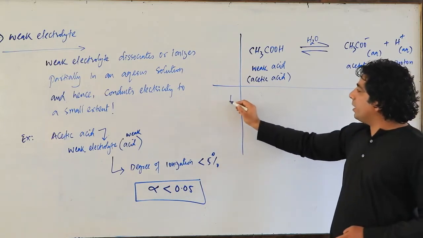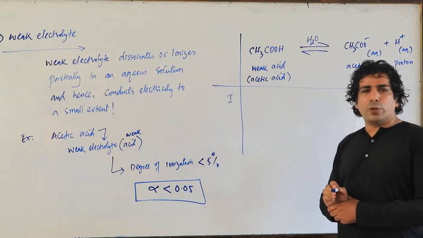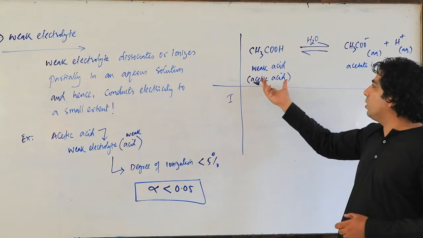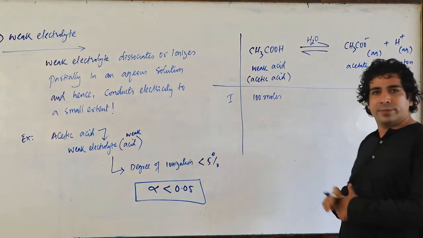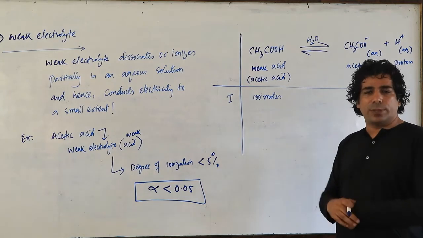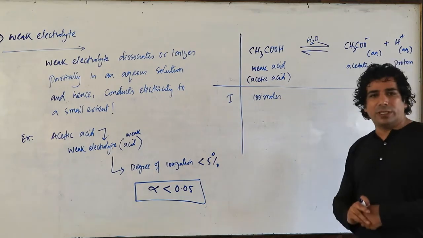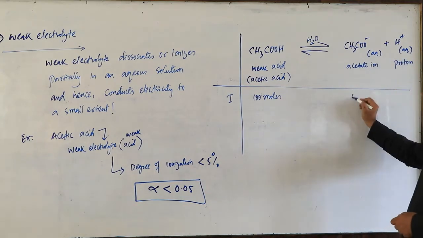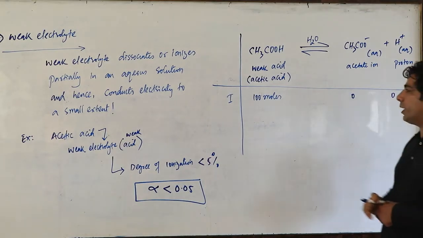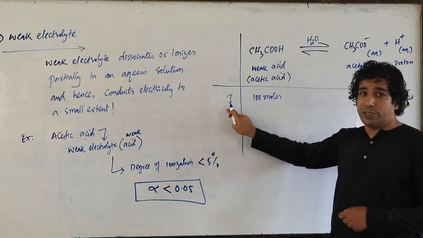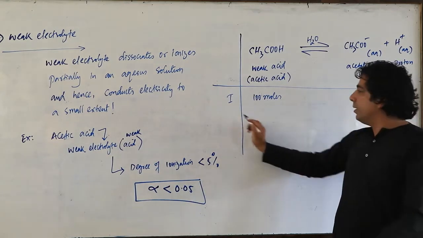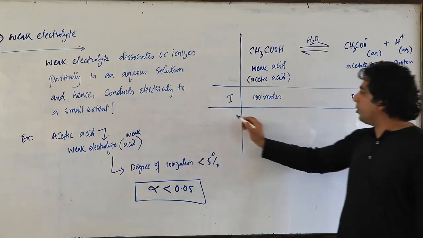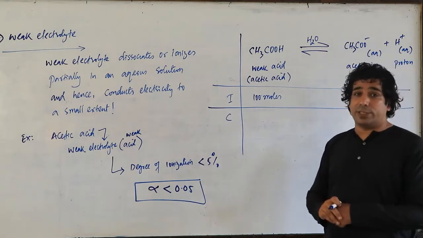First of all, I will take the initial concentration. When you talk of initial concentration, you will have only acetic acid. Let us suppose you have 100 moles of acetic acid. You can take 1 mole also, correct? I am taking 100 moles of acetic acid. Then acetate ion will be 0 and proton will also be 0, because we are talking about initial concentration. At the initial stage, you will have only acetic acid, no ions. Then let us see the change in concentration. C stands for change in concentration.